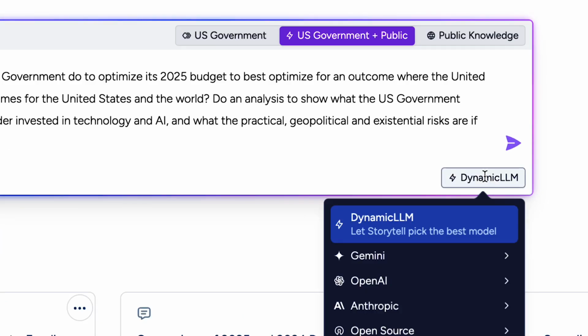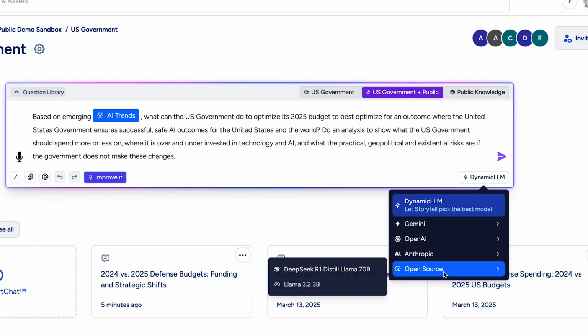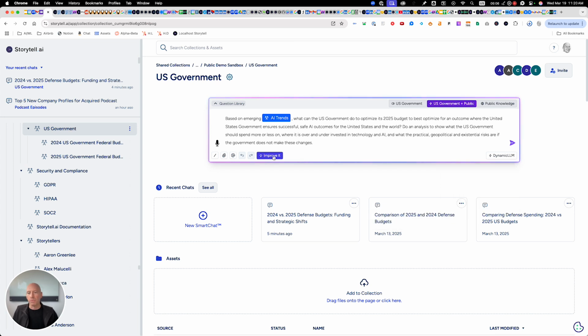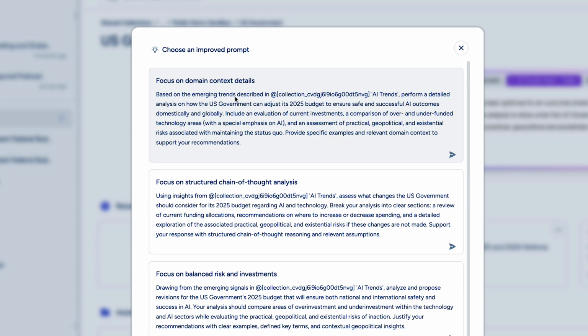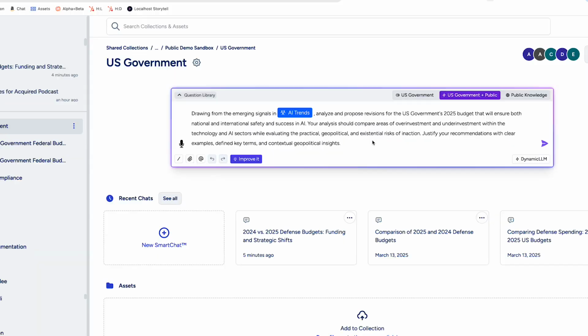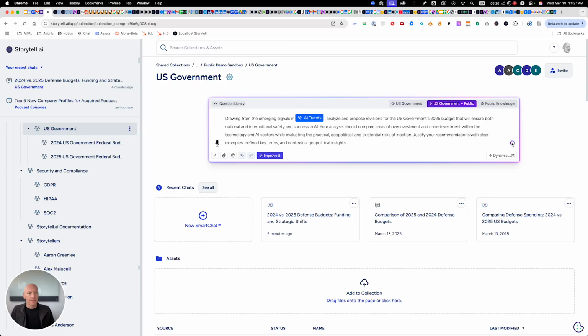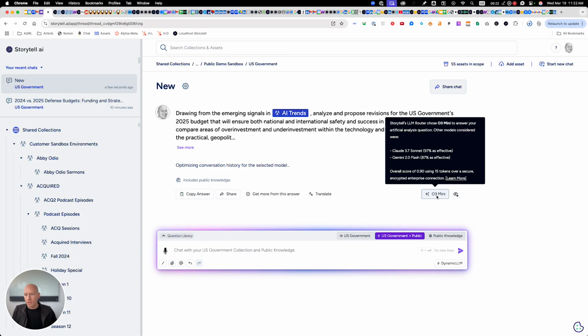I could also choose which large language model I want to answer this. Like maybe I want DeepSeek to answer this, right? By the way, we're running a distilled version of DeepSeek on US servers, so it's safe for enterprises to use. But maybe I also just want to ask Storytell to improve this question first before I send it. Oh, these are all good versions of the question, right? Emerging trends. But I think I'm going to do a balanced risk analysis here. This is a good version of the question. Ensure both national and international safety.